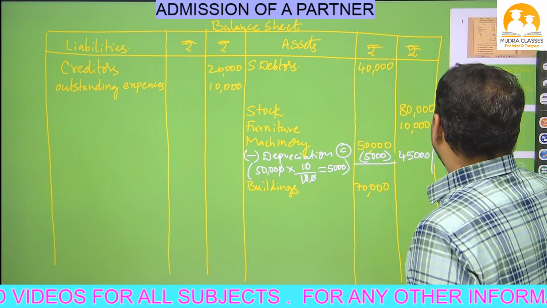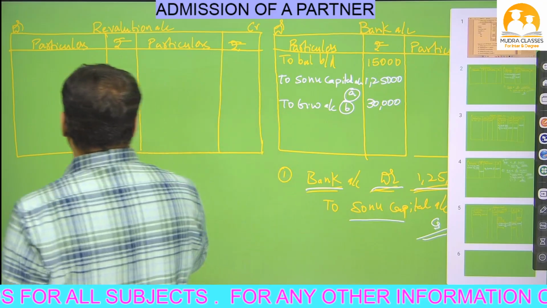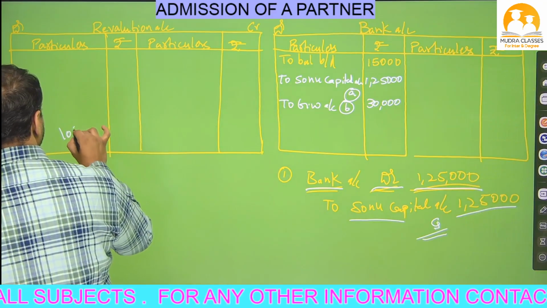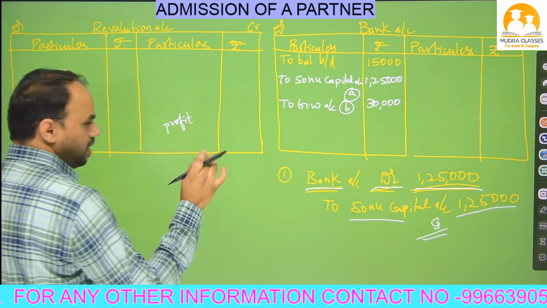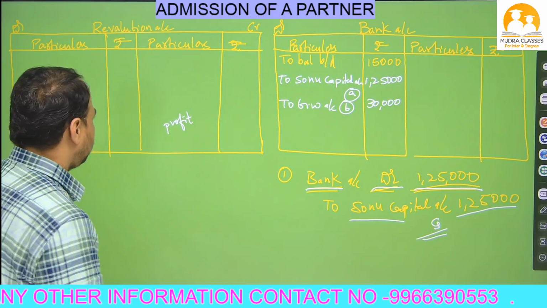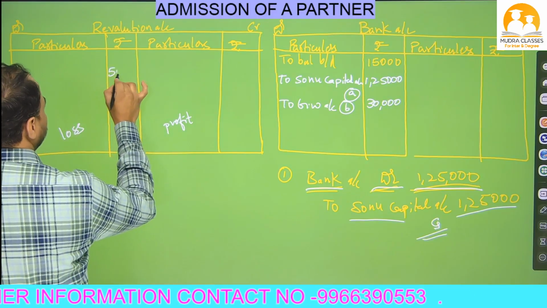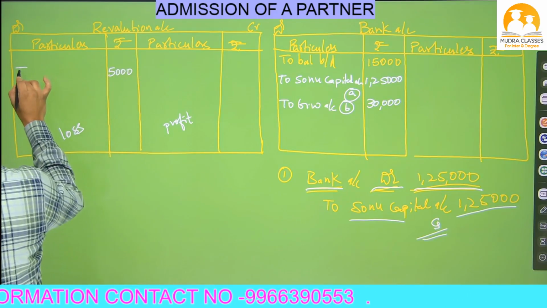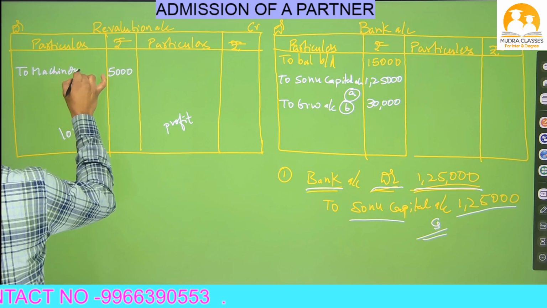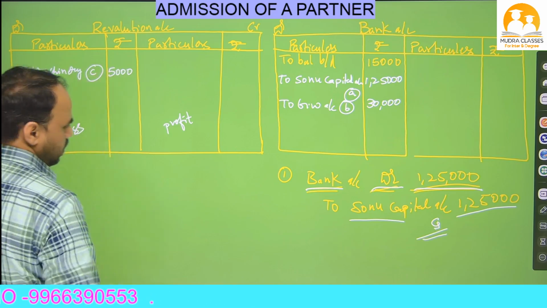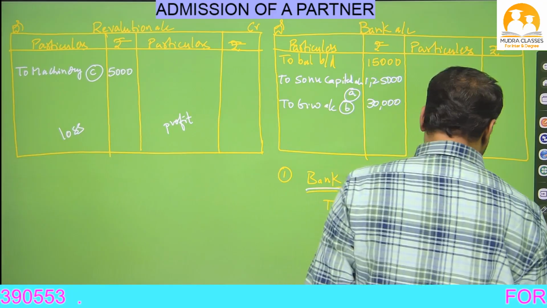So in the revaluation account, we have to write on the debit side. If you get a loss, write on the debit side in the revaluation account. If you get a profit, write on the credit side. In this case, machinery value is reduced by 5,000, so it is a loss to the business. So in the revaluation account, debit side, you write to machinery account, adjustment number C. Okay, now come to the next adjustment, beta.